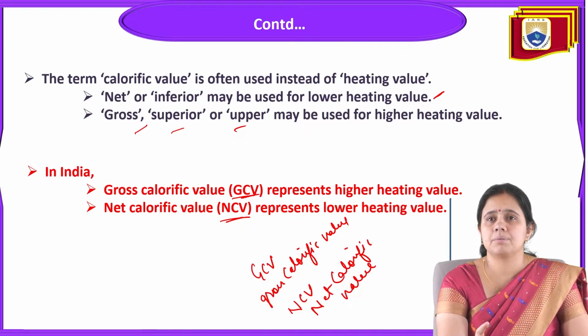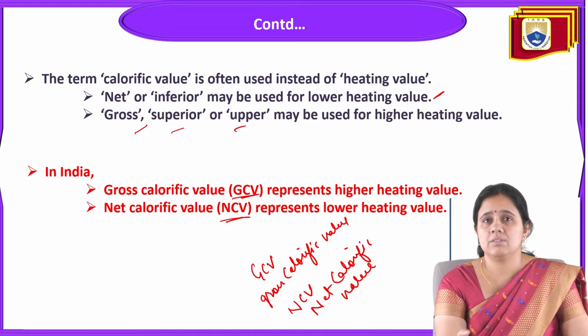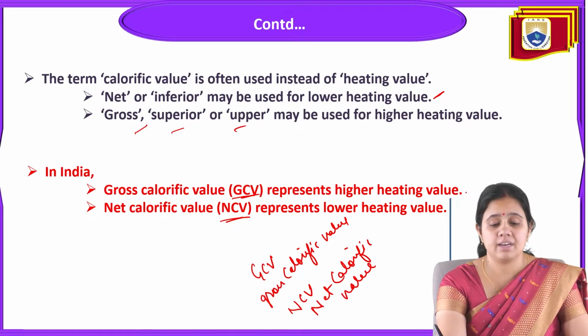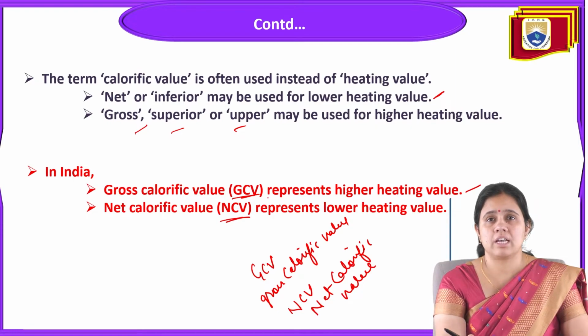So NCV represents the lower heating value, and GCV, gross calorific value, represents the higher heating value. This calorific value is now used in terms of the heating value. So calorific value is either net or inferior for the lower heating value, or gross, superior or upper, words that may be used for the higher heating value. In India, GCV is gross calorific value and NCV is net calorific value, which represents the lower heating value.